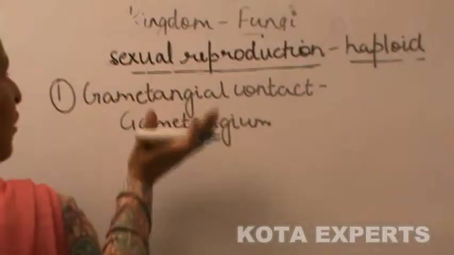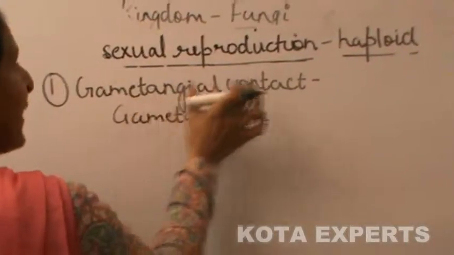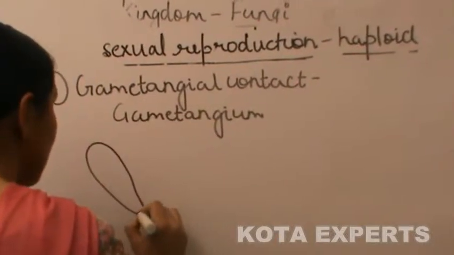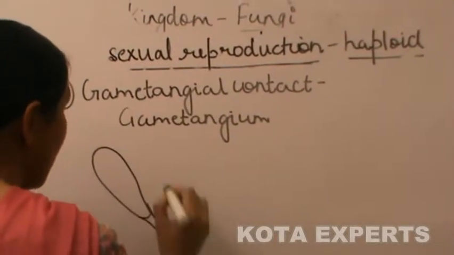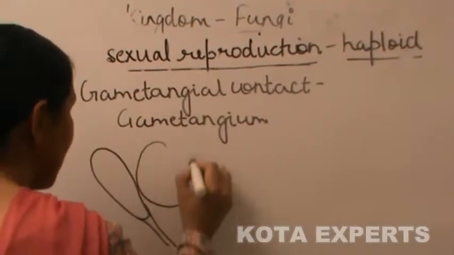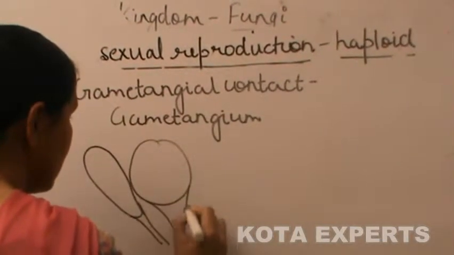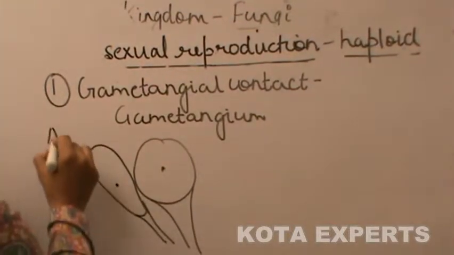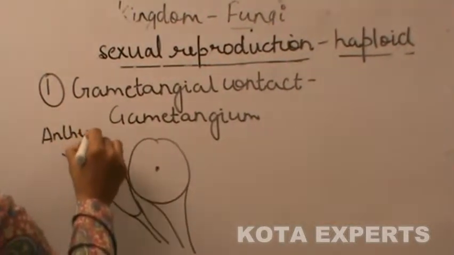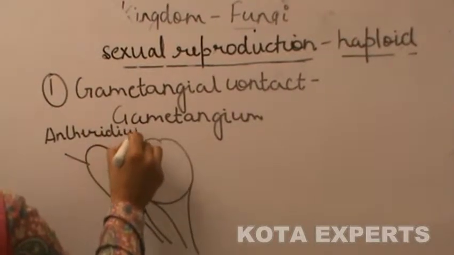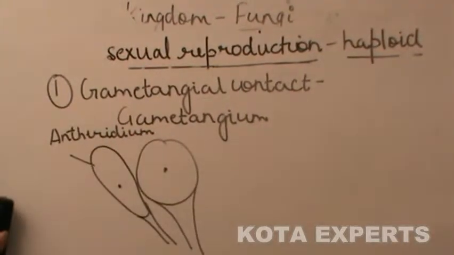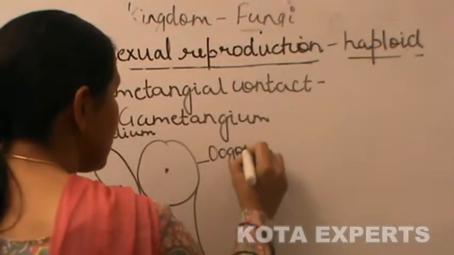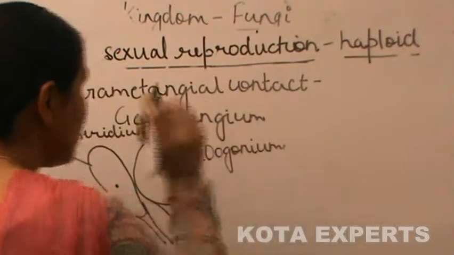At the time of sexual reproduction by gametangial contact, the two sex organs, the male and the female gametangium, the antheridium and the oogonium, come in close contact.